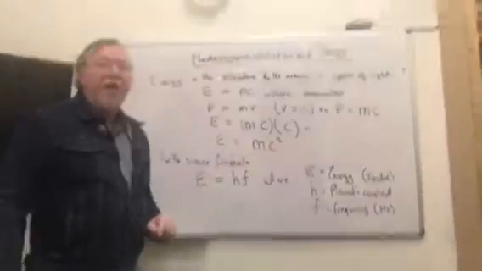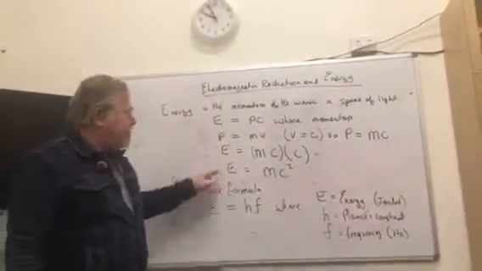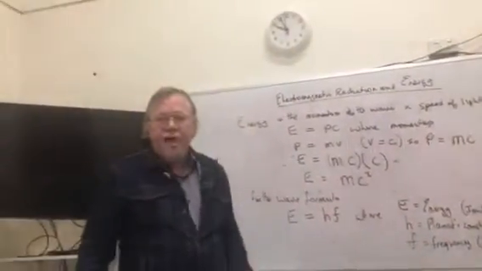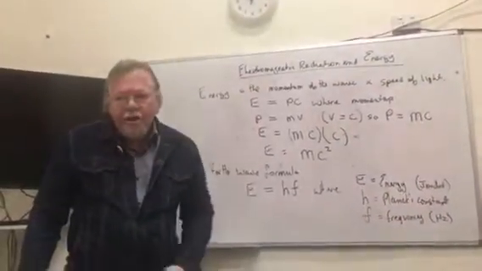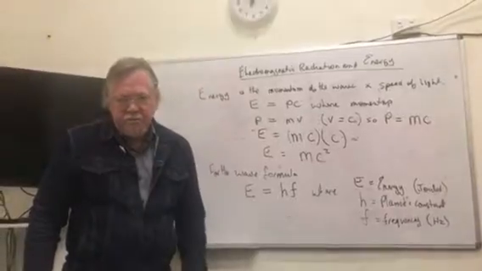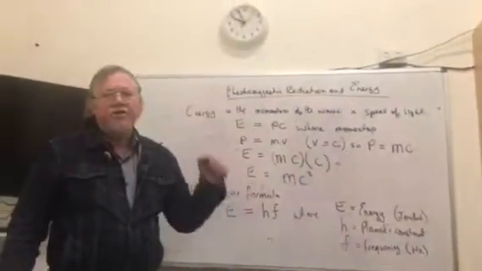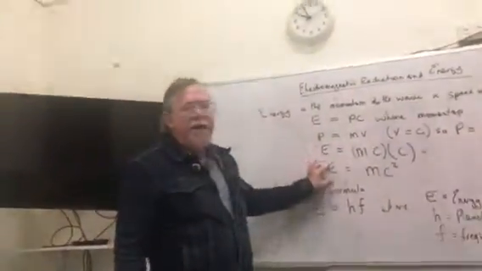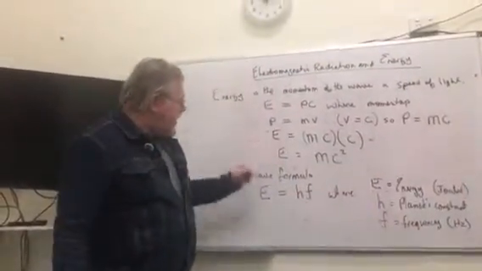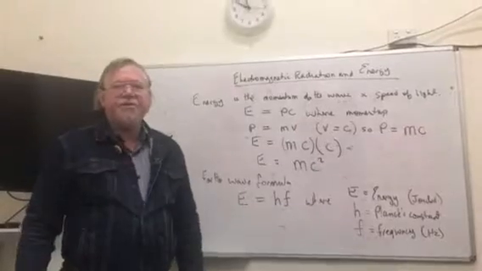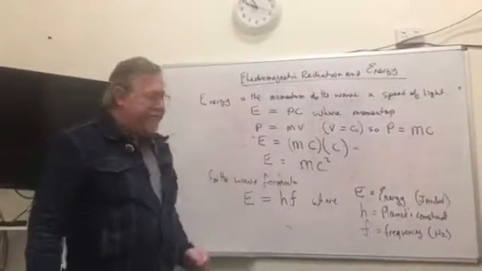And this is where Einstein's famous equation, E equals mc squared, comes from. It is entirely proved. It's been shown to be correct by experiment. And as you can see, it's actually a very simple formula, easily derived.